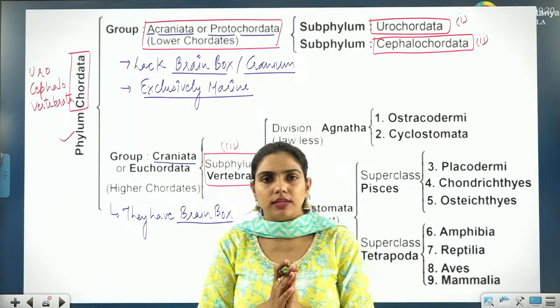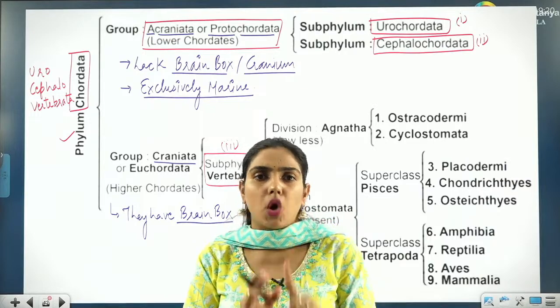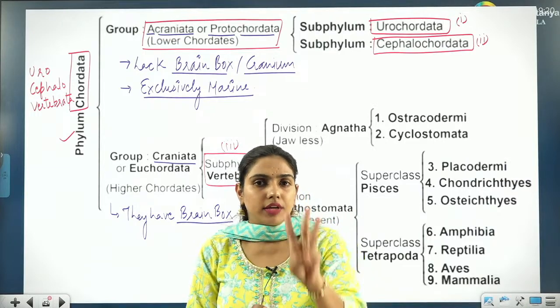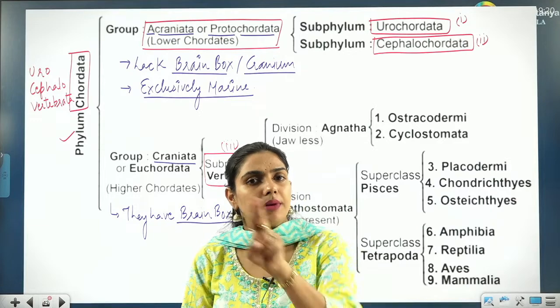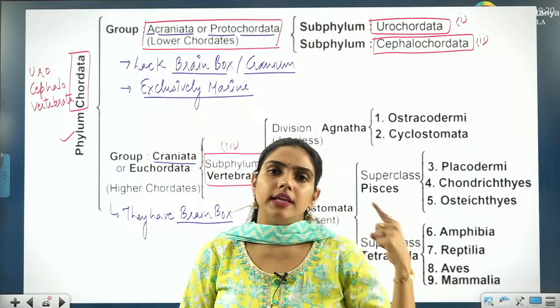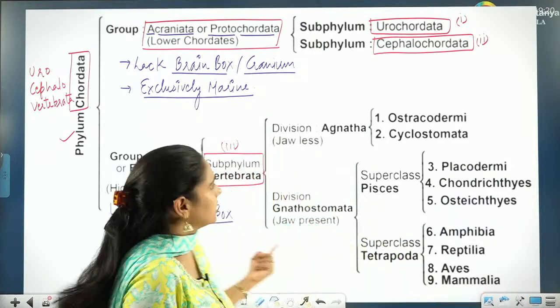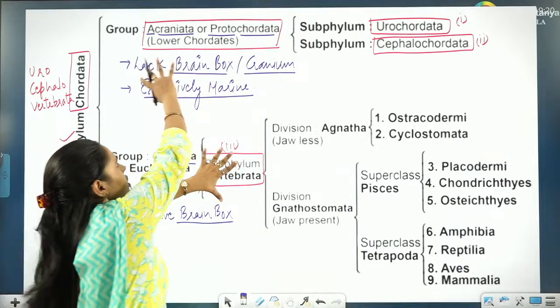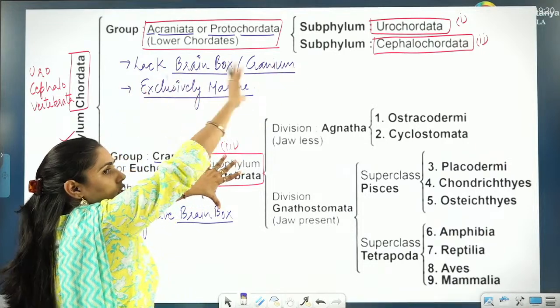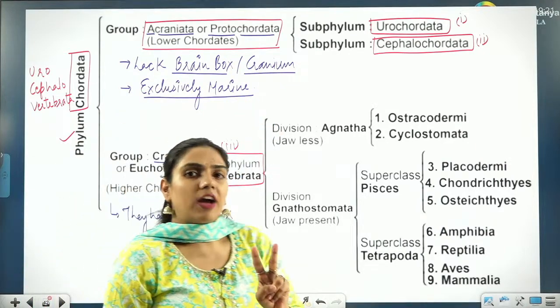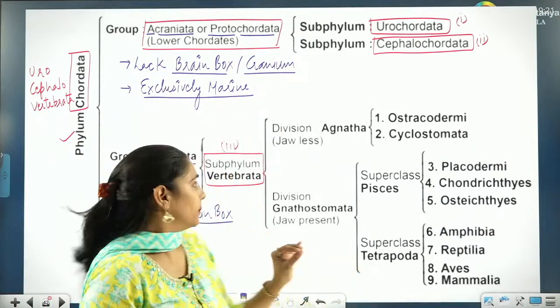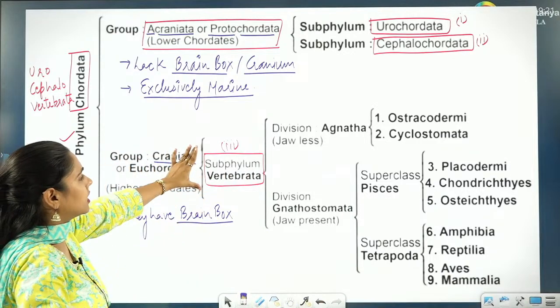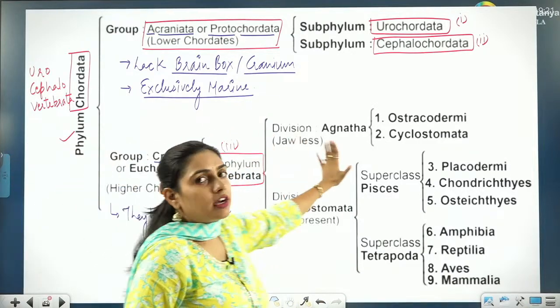You have understood that in the phylum Chordata there are 3 subphylums. 2 are coming in one group, 1 is coming in another group. Now let us talk about the subphylum Vertebrata. The first group is over, in which 2 subphylums are present. The subphylum Vertebrata has further divisions.